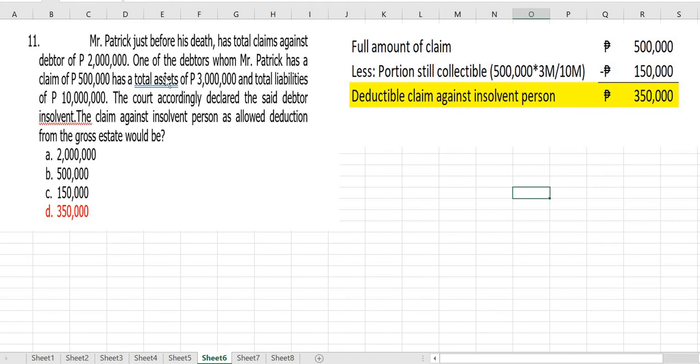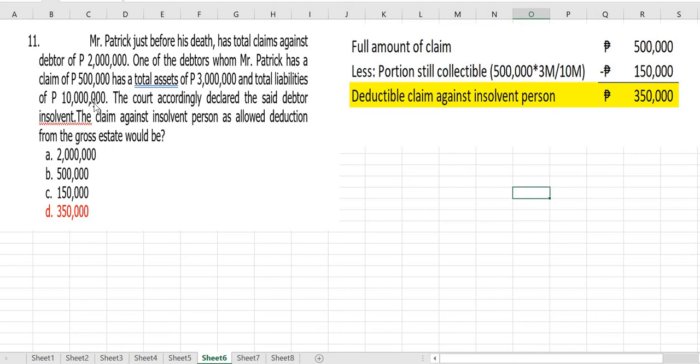Ito, Mr. Patrick, just before his death, has a total claim against a debtor of 2 million. One of the debtors of Mr. Patrick has a claim of 500,000, has total assets of 3 million and total liabilities of 10 million. So, di ba, makonsider niyo siya as insolvent if its assets is lesser than its liabilities, diba? So, yung assets 3 million lang, pero yung liability niya is 10 million. Okay? So, the court accordingly declared the said debtor insolvent. So, di ba? So, dapat ang insolvency dapat ma-establish.